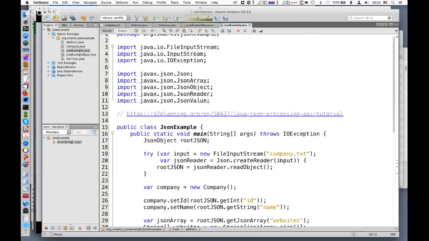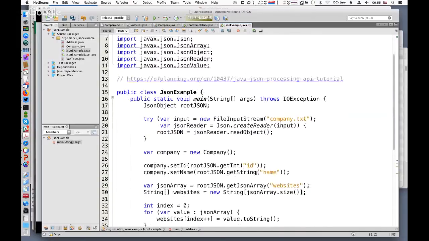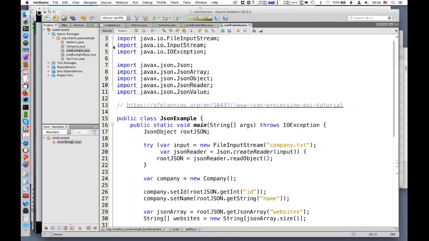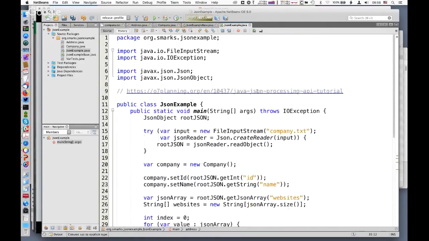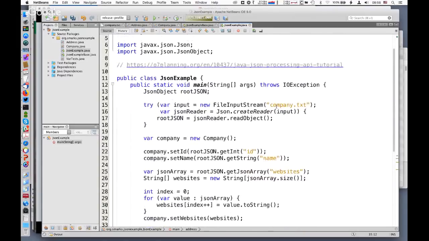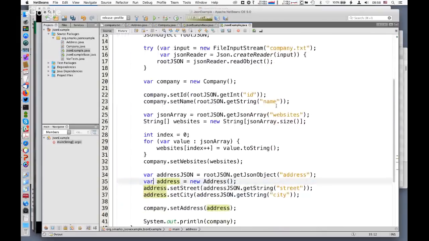And what's interesting here is that since I got rid of the explicit type declarations of several of the JSON types, a bunch of my imports, if you look carefully, have some gray squiggles. This is NetBeans telling us that these imports are no longer used. So I can just hit a key combination to clean up imports, and my imports get a little nicer. That's not a big deal, but notice, the program got a little shorter overall and a little cleaner overall through the use of var.